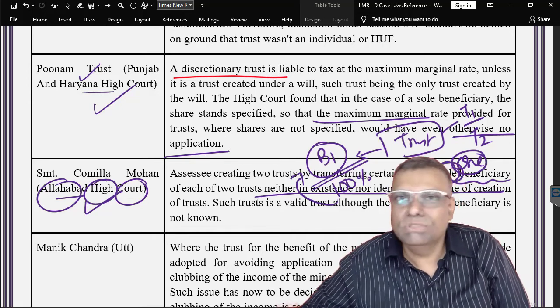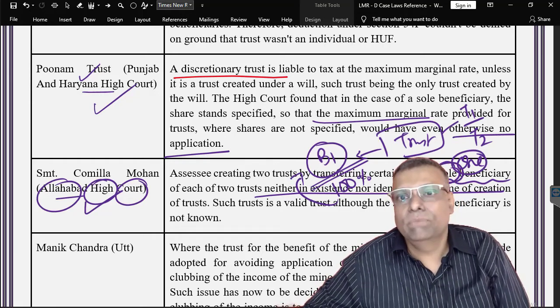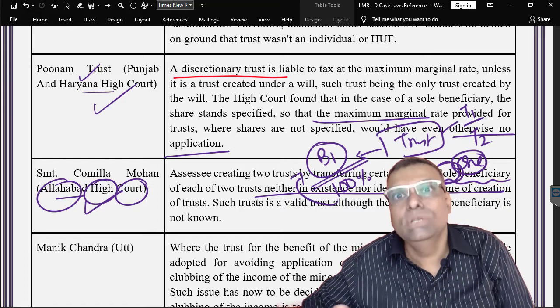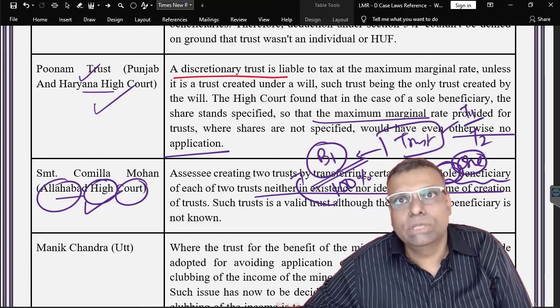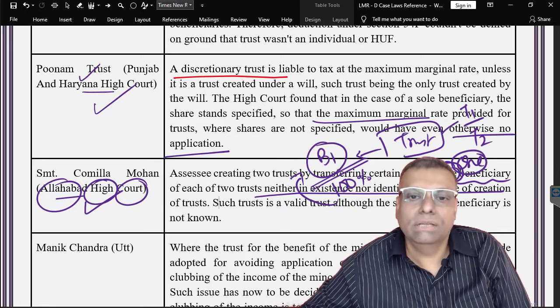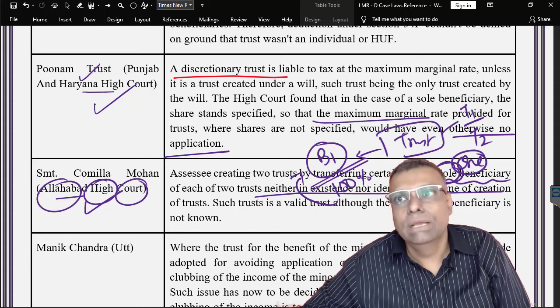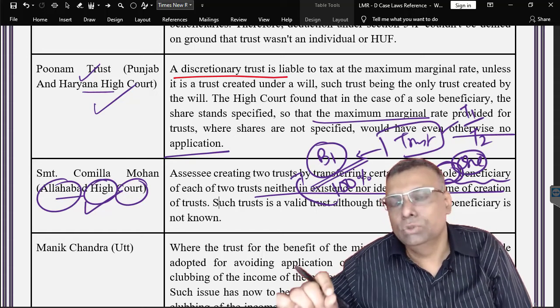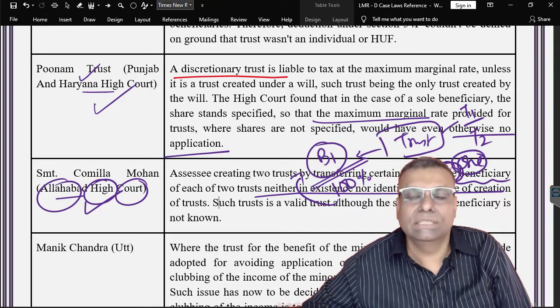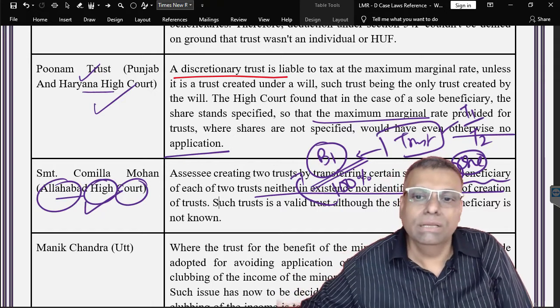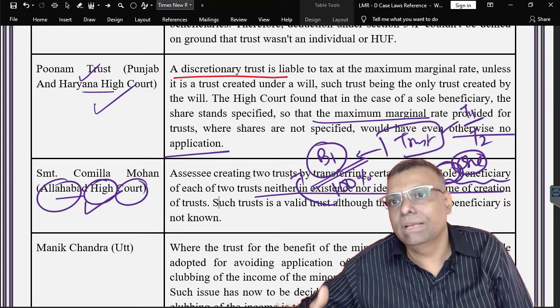So there was something like a gray area: you say there is one beneficiary, but who is that beneficiary? Doubts came into the picture, and that is the reason this court said that in the given case we will not say it is a determined share, because the beneficiary should also be identified along with the percentage. Therefore it will not be regarded as a determined share.